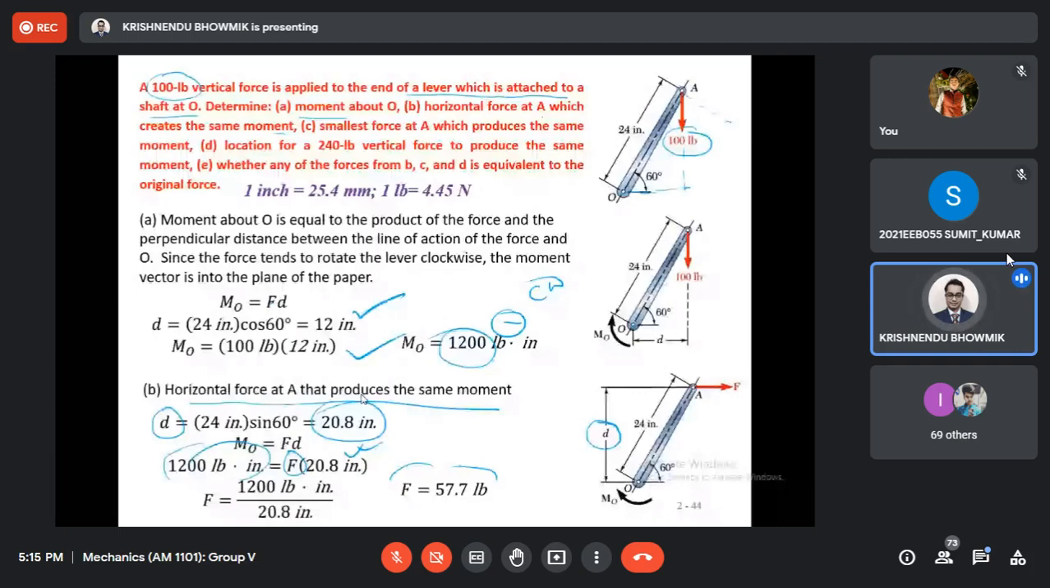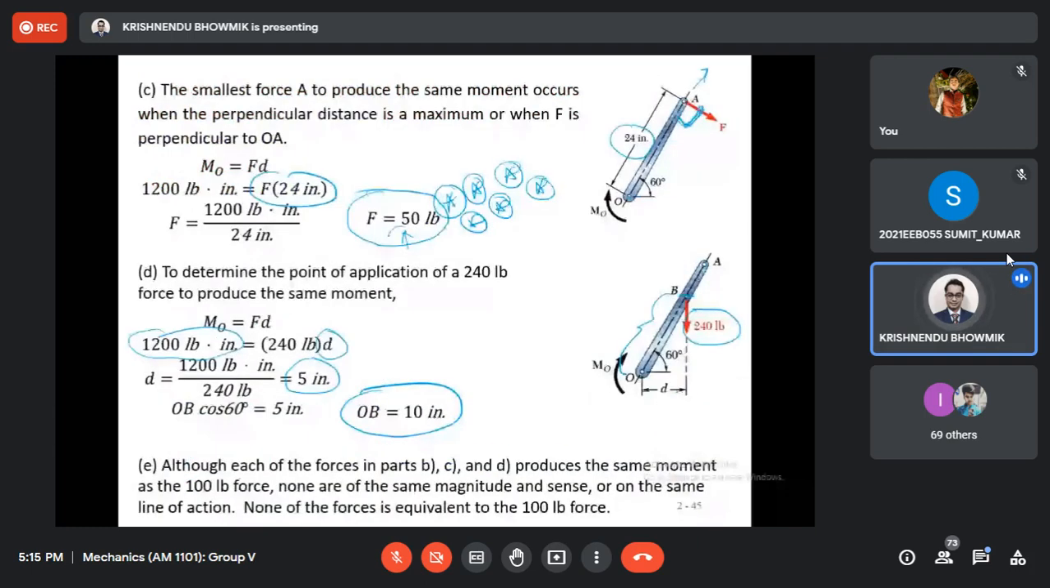Then we applied some 240 pound force, which is intermediate. This is 100, this is 57, this is 50 pound. This 240 is applied here. If we apply it here, there will be some possibility to have a bigger moment. If I apply it here, the moment has been reduced. If I apply it through there, the moment will be 0. So no effect. The effective moment will be 0. So if I apply a 240 pound force here, then to produce the same moment, the OB length will be 10 inch.